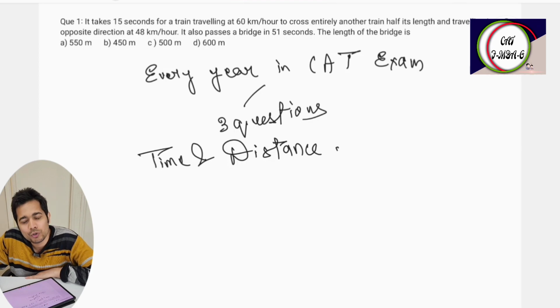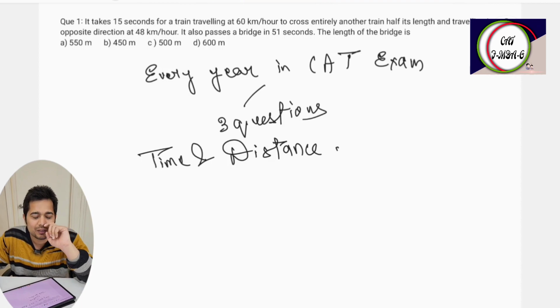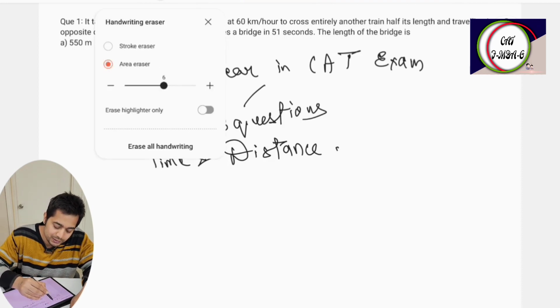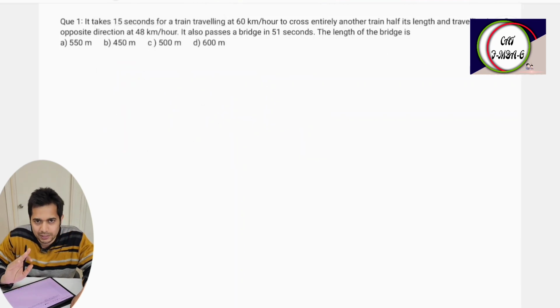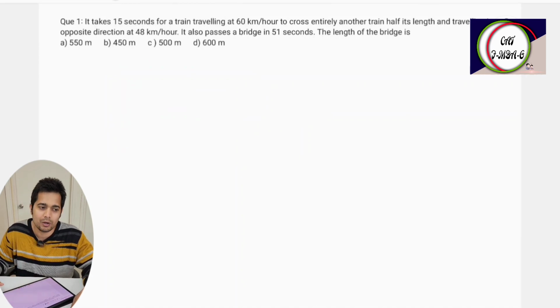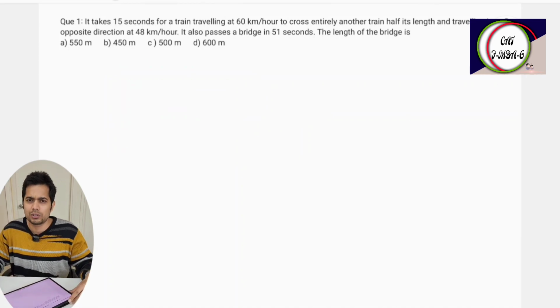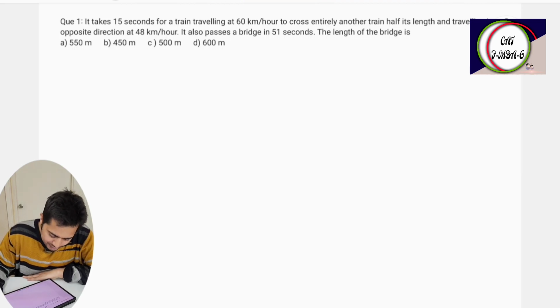If you go to the theory part, then practice the questions, make the notes, that kind of approach takes a lot of time. Obviously you do not have 2-3 years. You are not thinking to prepare for 2-3 years for CAT. Most students are hardly able to give 6 months, and 6 months is sufficient time to crack CAT with a very good percentile. So let's start. Just follow this video, and at the end of this video you will be satisfied that this approach is perfect and you can solve all the questions easily. Okay, so let's start.